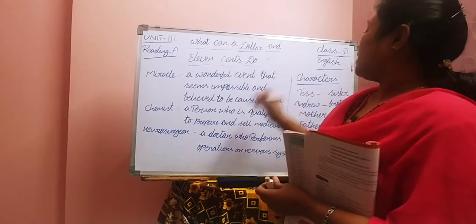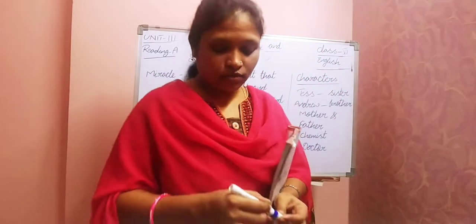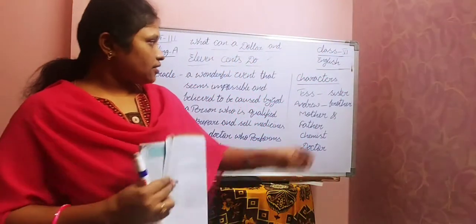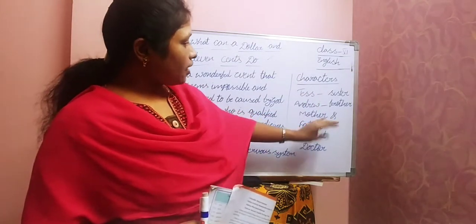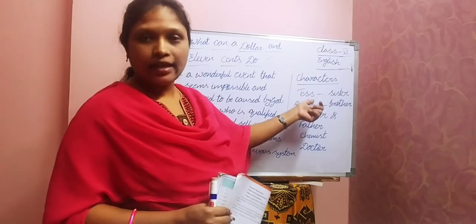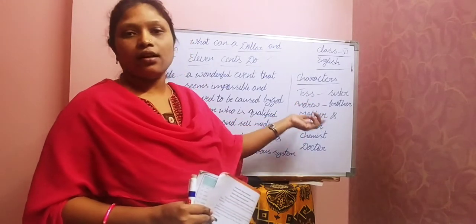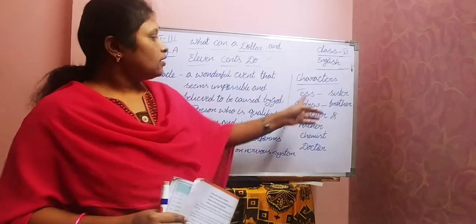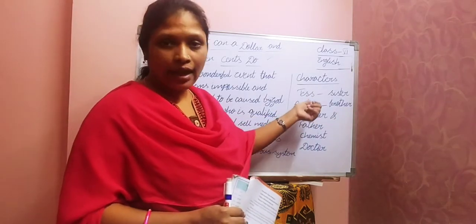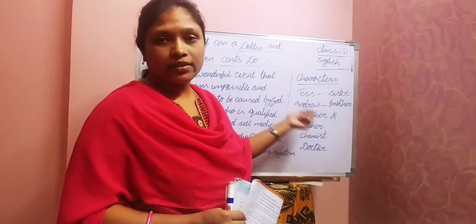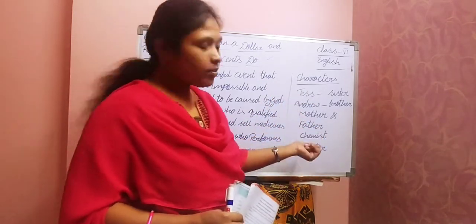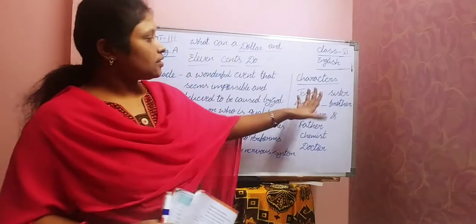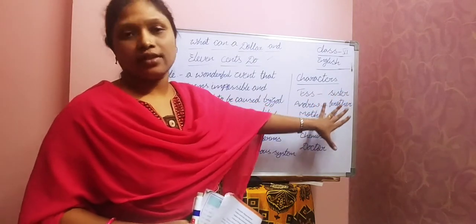Before starting the lesson, I would like to tell you the characters of this lesson first. I have written the characters on the board. There are characters like Tess. She is a little girl of 8 years old. She had a younger brother, Andrew. Her mother, father, and there was one chemist and a doctor. So these are the characters present in this lesson.